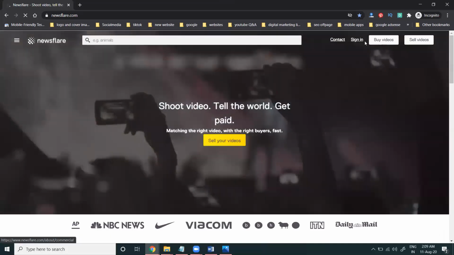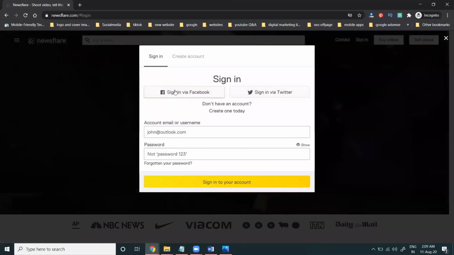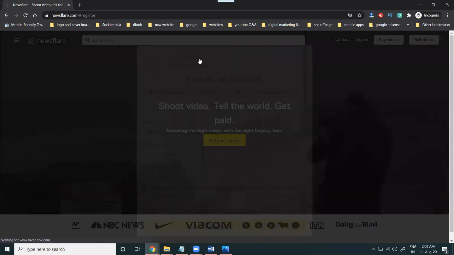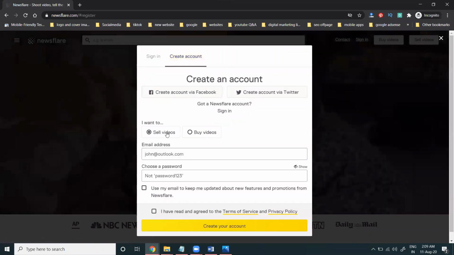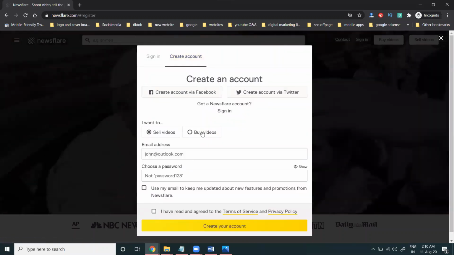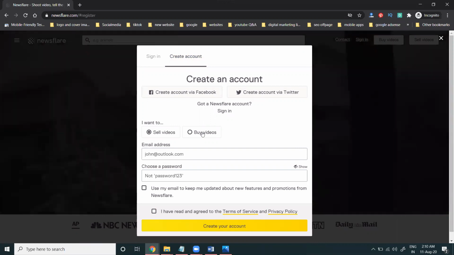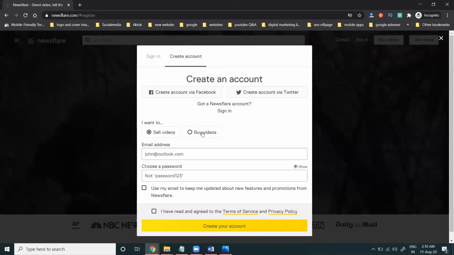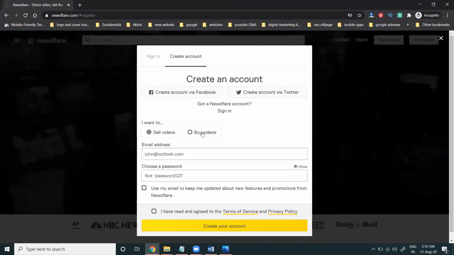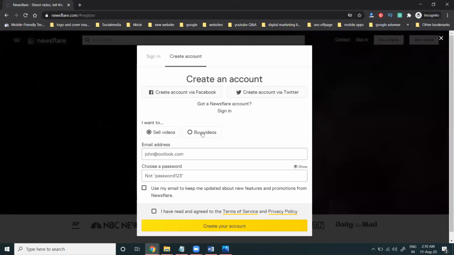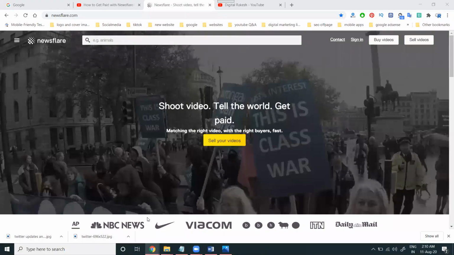For login, any email is accepted. We can go with Twitter and Facebook also. First of all, sign in with Facebook or Twitter and create your account, any option. Sell video or buy video, whichever option you have to select. If your purpose is to buy, select the buy option. If your purpose is to sell, there is only one option, and the problem is with the sale amount.